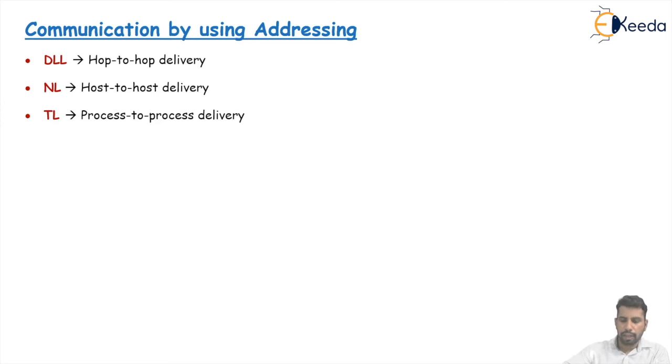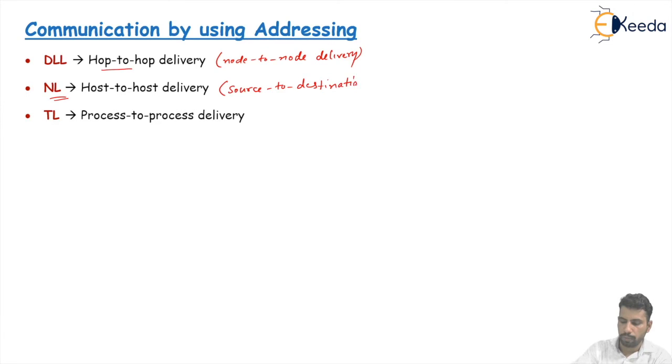At the data link layer, we say we are providing hop to hop delivery, or you can say node to node delivery. At the network layer, we say host to destination delivery, or source to destination delivery of the packet. And at the transport layer, we are saying process to process delivery, or end to end delivery.